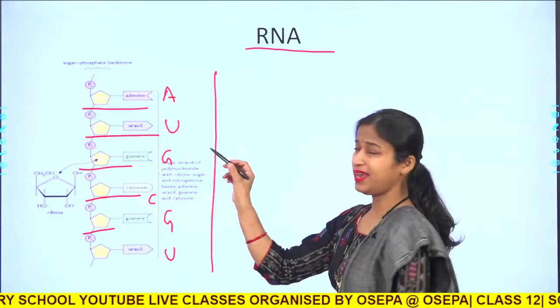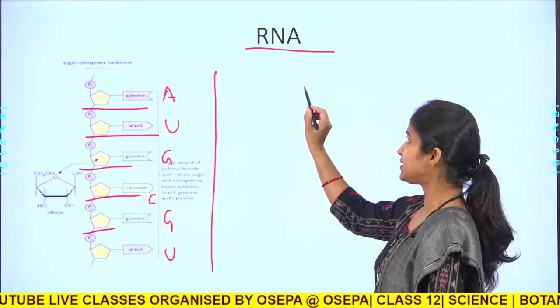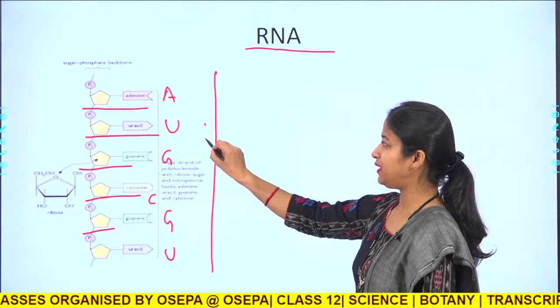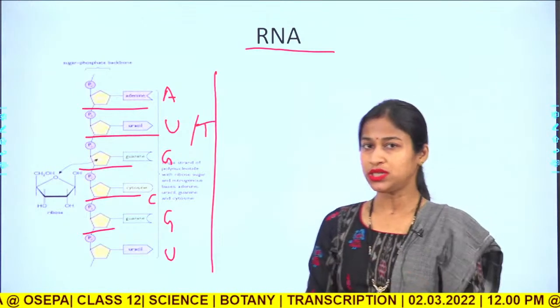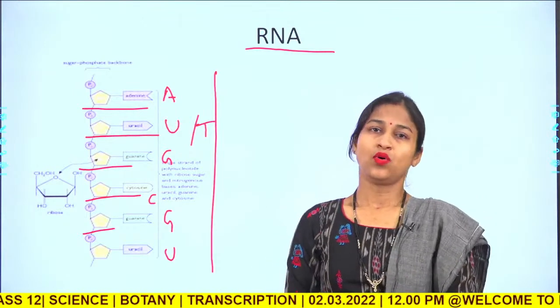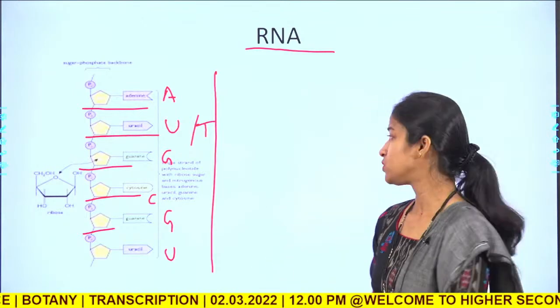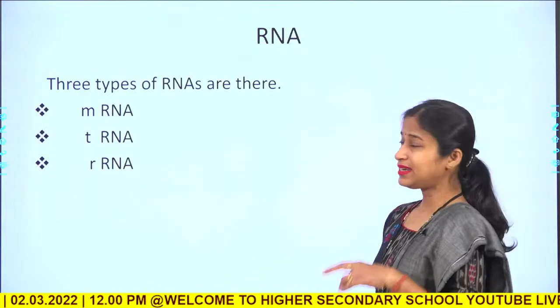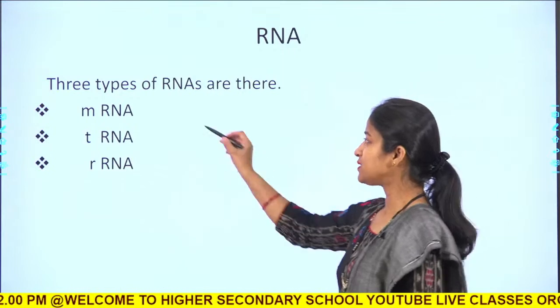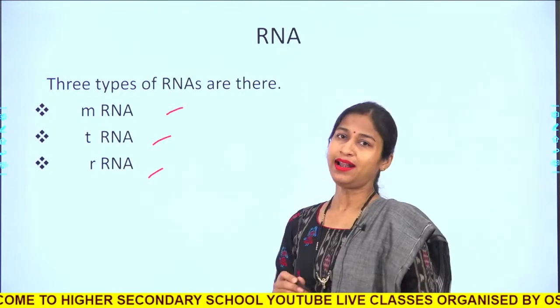Now, here you see what is the difference. In case of DNA there would be T here, and in case of RNA there would be U. So, no T is present in RNA and no U is present in DNA. So, this is the overall structure we already have discussed. So, there are three types of RNA: mRNA, tRNA and rRNA.